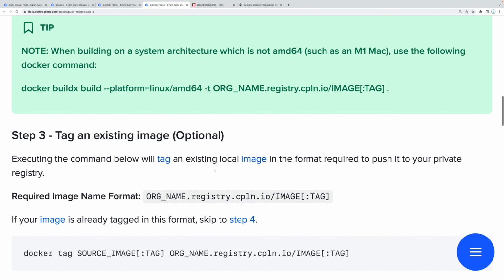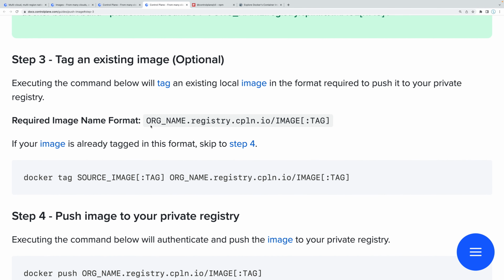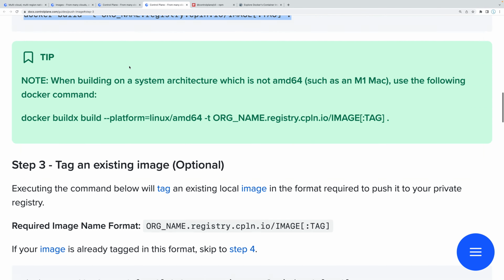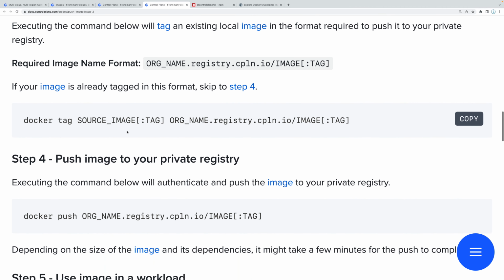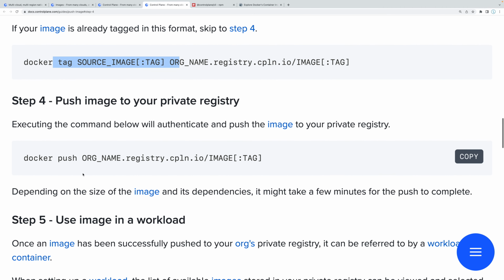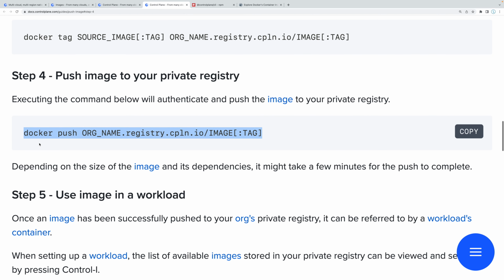All right, so what's the next step? So we have our image. We can skip this step over here, but now we want to push our image. So it's going to be docker push and that particular image. Because we called it this way, with our organization name .registry.cpln, Docker is able to understand, oh yeah, we need to push this into Control Plane.